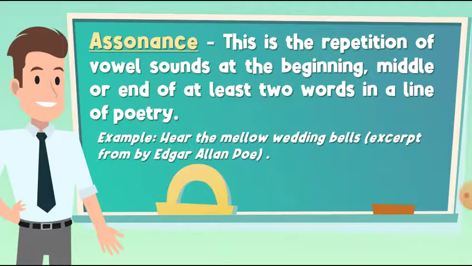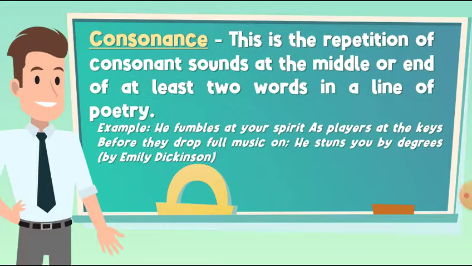Assonance. This is the repetition of vowel sounds at the beginning, middle, or end of at least two words in a line of poetry. Example: hear the mellow wedding bells, excerpt from The Bells by Edgar Allan Poe. Consonance. This is the repetition of consonant sounds at the middle or end of at least two words in a line of poetry. Example: he fumbles at your spirit as players at the keys before they drop full music on, he stands you by degrees, by Emily Dickinson.